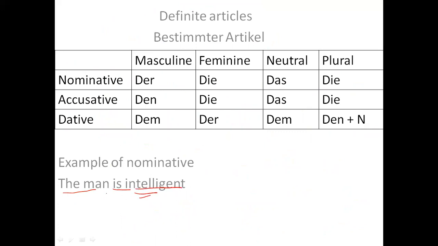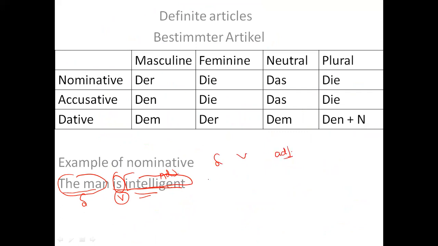Now, if I analyze this sentence, this is the verb, and this is an adjective, right? So, subject, verb, adjective.